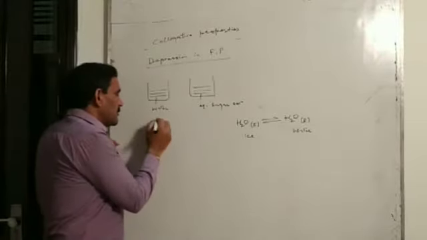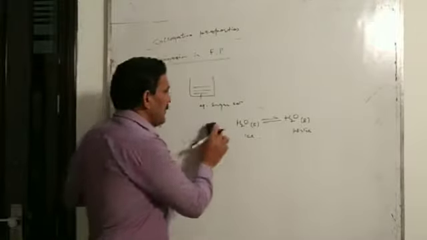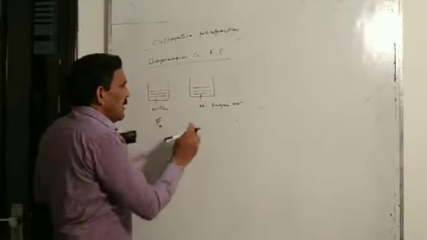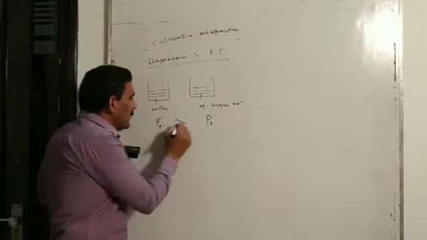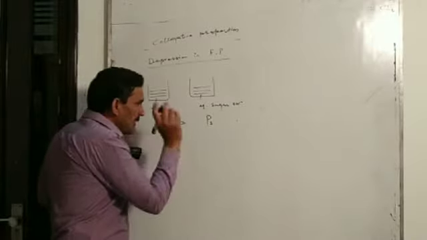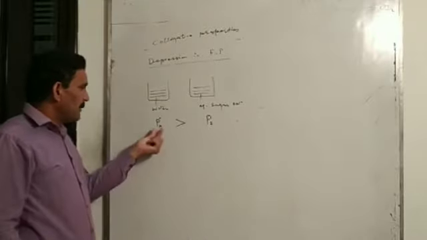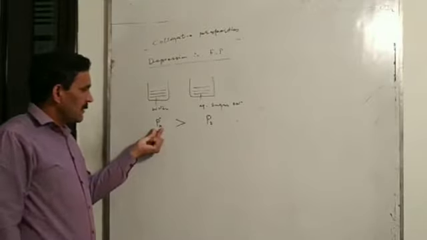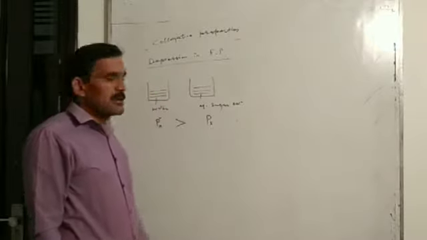We know the vapor pressure of pure water, if I write P naught A, and vapor pressure of this sugar solution as Ps, so we know P naught A is more than Ps at any temperature. And vapor pressure of pure water will be more than vapor pressure of aqueous sugar solution.